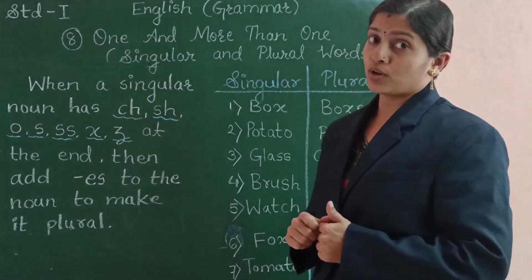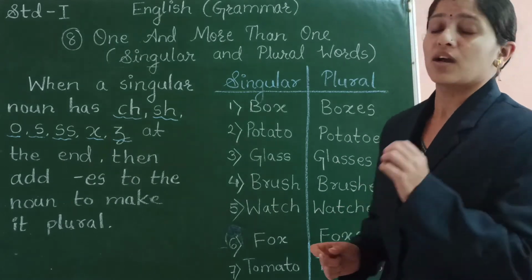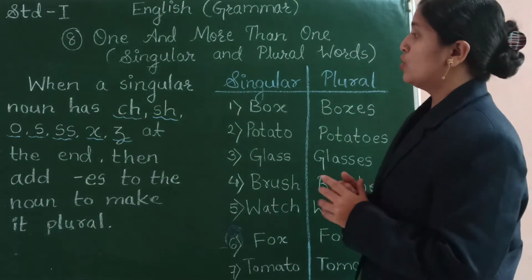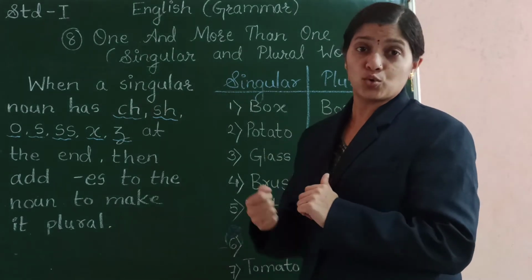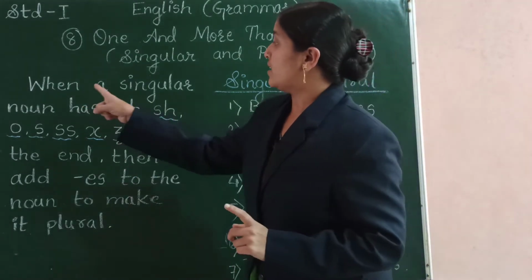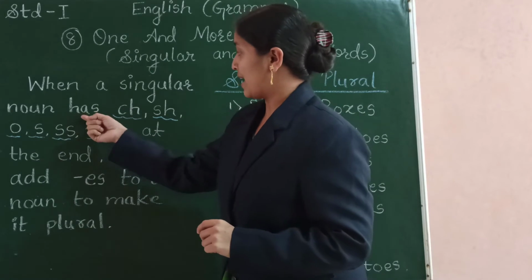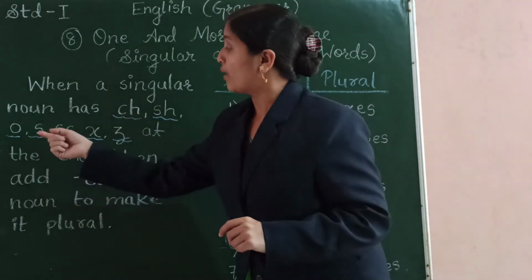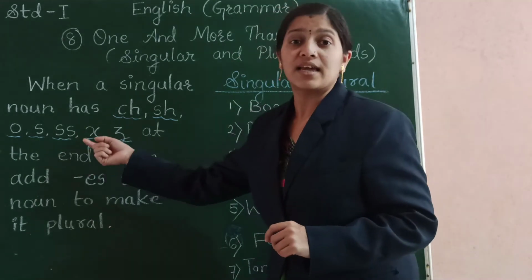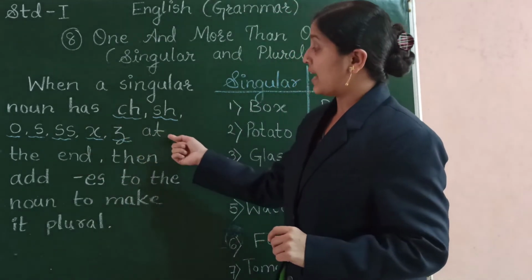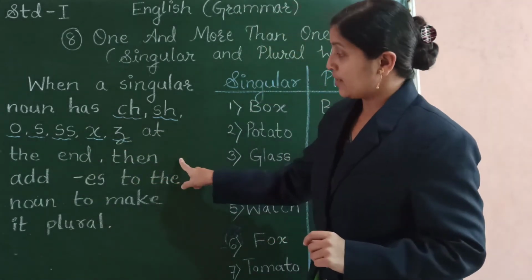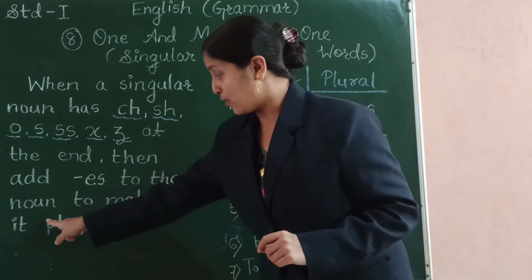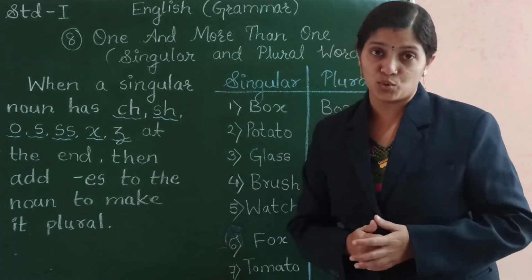Now we will look at some other nouns, how to change them from singular to plural form. So here I am going to tell you a rule now. That is, when a singular noun has CH, SH, O, S, double S, X or Z at the end, then we have to add ES to the noun to make it plural.